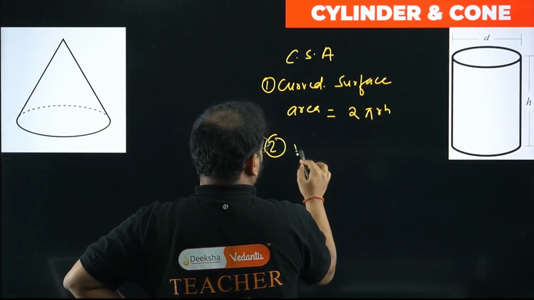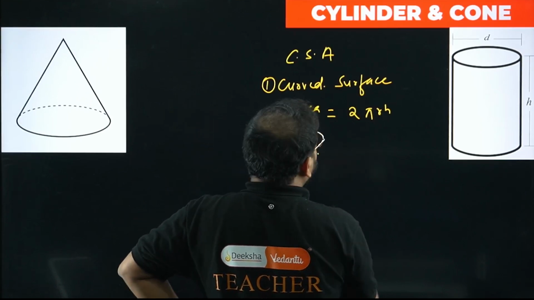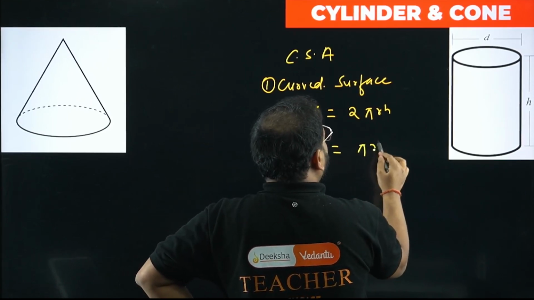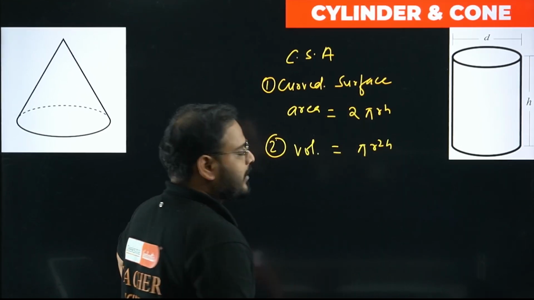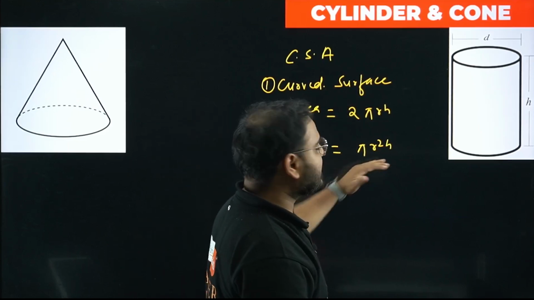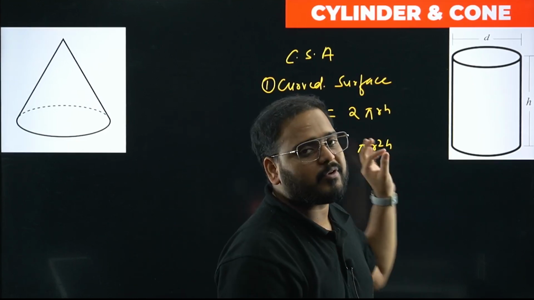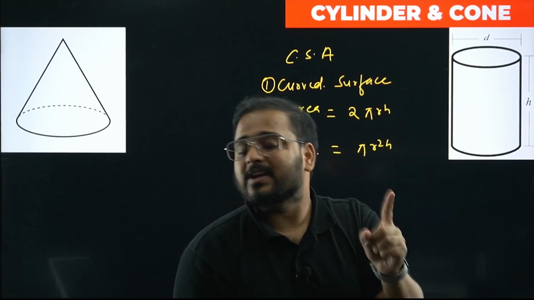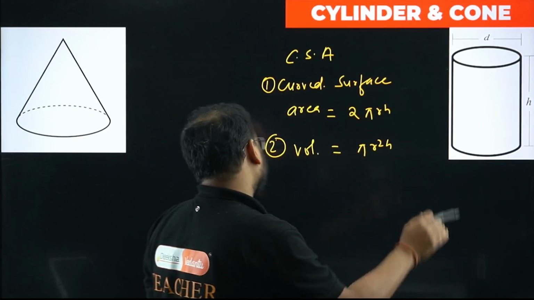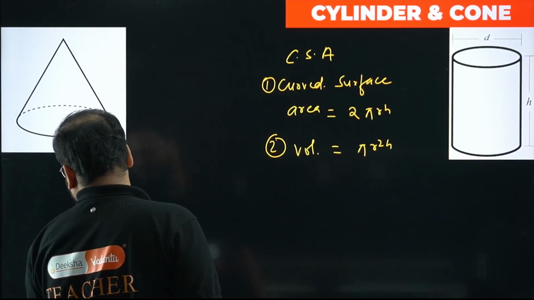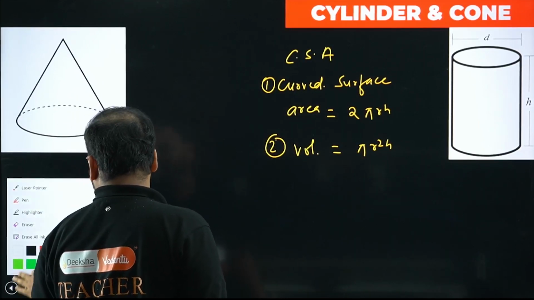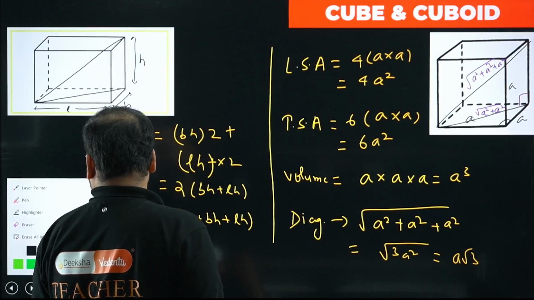Second one, the volume, the space inside the cylinder, is given as pi r square h. How come this formula is there, sir? For any solid, what type of solid is this? I am teaching you only regular solids, where the cross section is consistent. Have a look at the previous cases; I'll explain it over here.